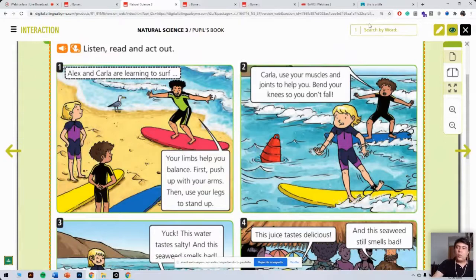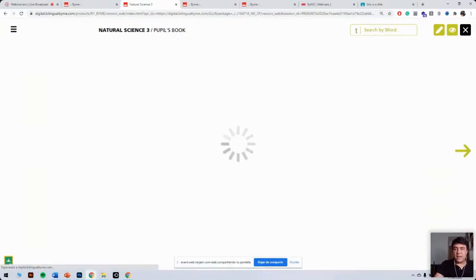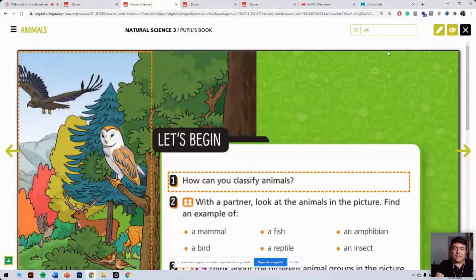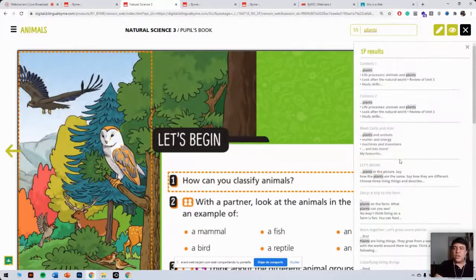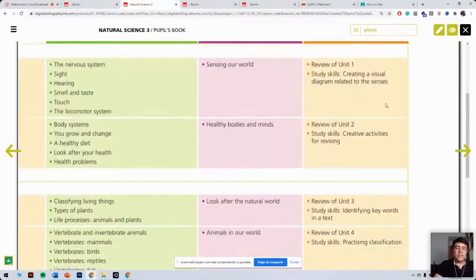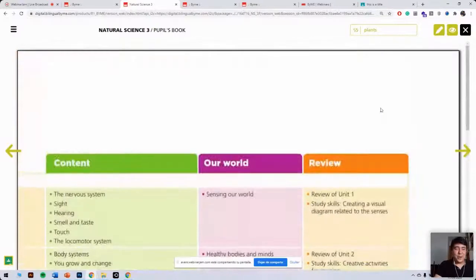Now, finally, we've got this option here where you can, again, for navigation, go directly to a specific page. So, for example, you can click here, maybe page 55, and you'll be going straight to page 55. Or you can search by word. For example, let's type plants. And then here you see all the results, all the different instances of the word plants in the book. So here, for example, we would be going straight to the index of the book. So there you go.